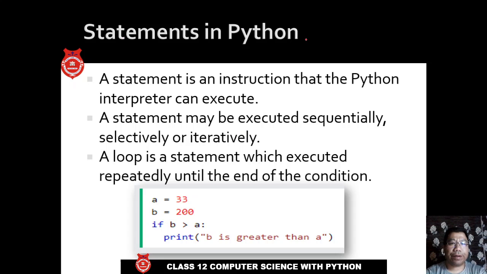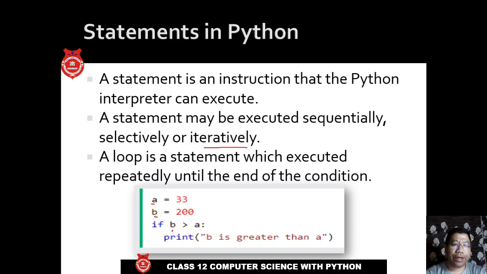Statement in Python. A statement is an instruction that the Python interpreter can execute, okay? A statement may be executed sequentially, selectively, or iteratively. Iteratively means repeatedly, okay? A loop is a statement which executes repeatedly until the condition is true. For example, here, I have a equal to 33, b equal to 200.